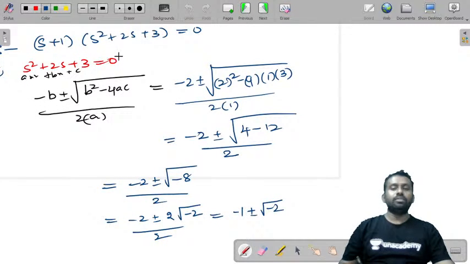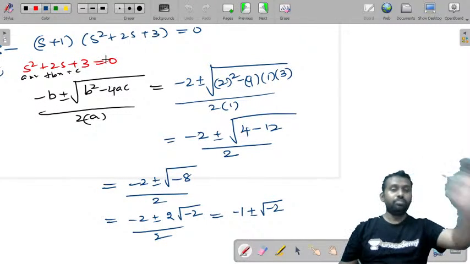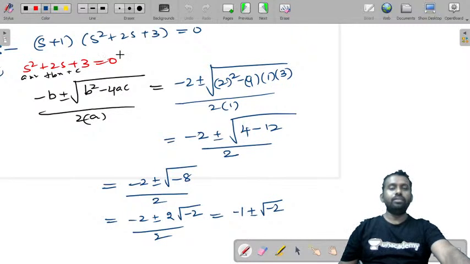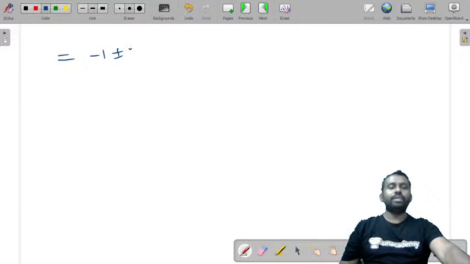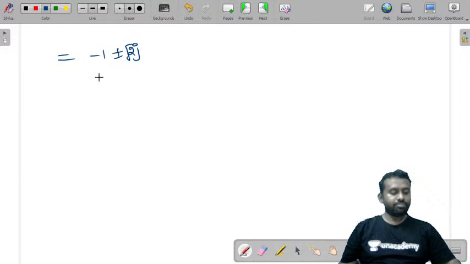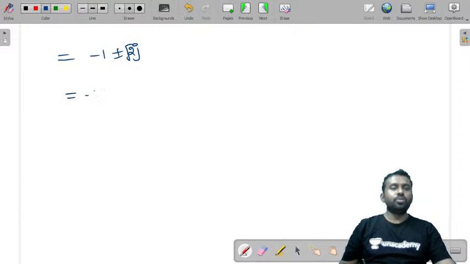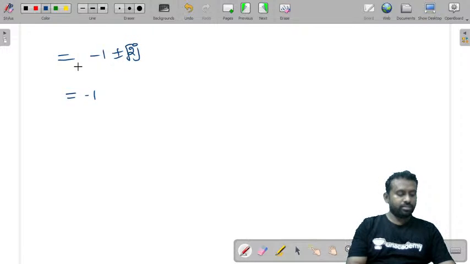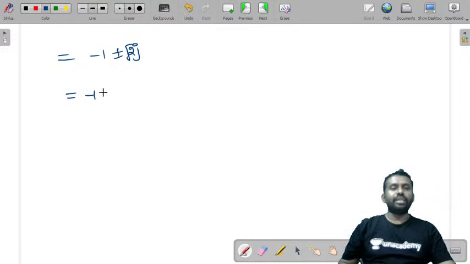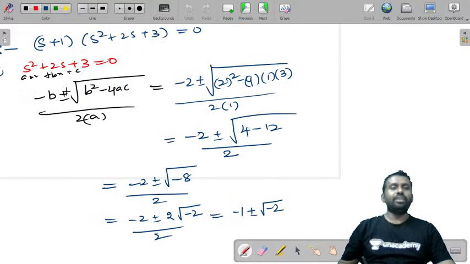Is this correct? Minus 1 plus or minus root minus 2, when you cancel 2. So minus 1 plus or minus root 2j. Under root 2 will give you 1.414. That is minus 1 plus or minus j 1.41. So this is s2 and s3. You got three values now in the denominator.